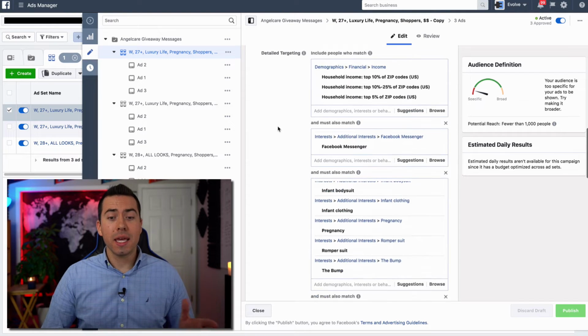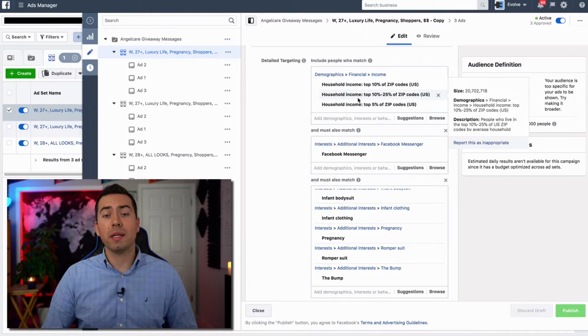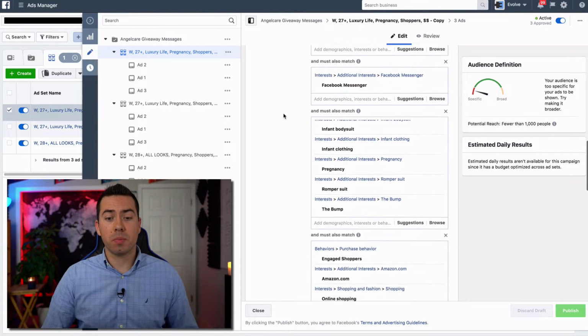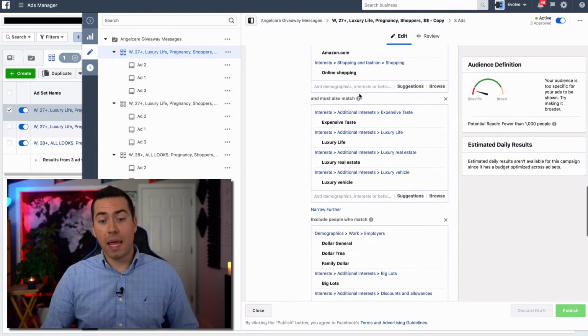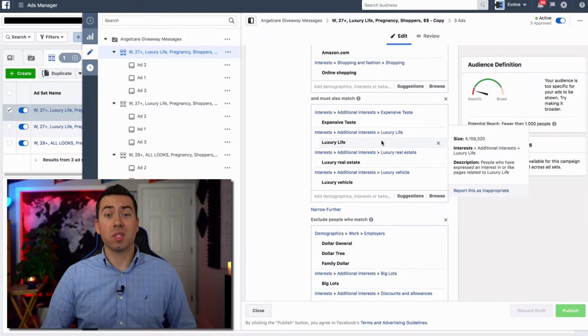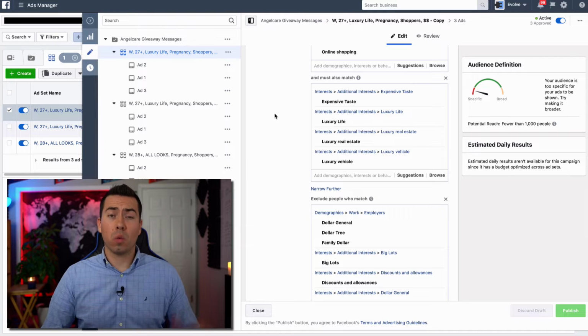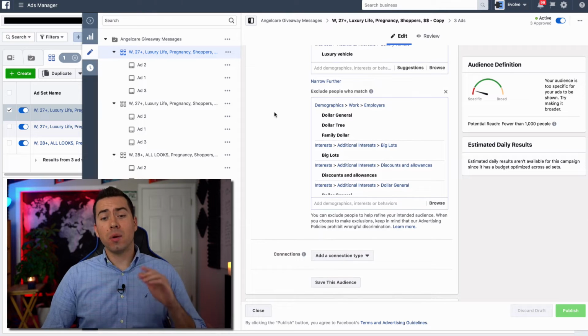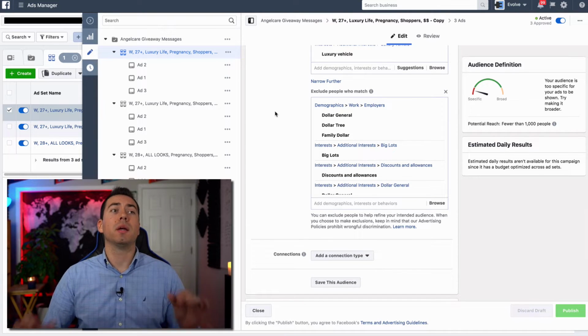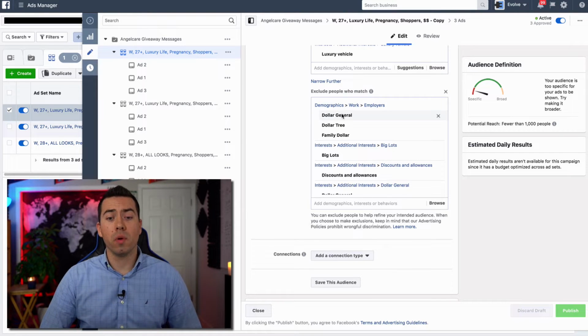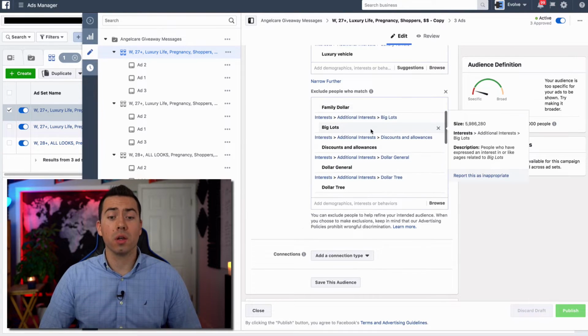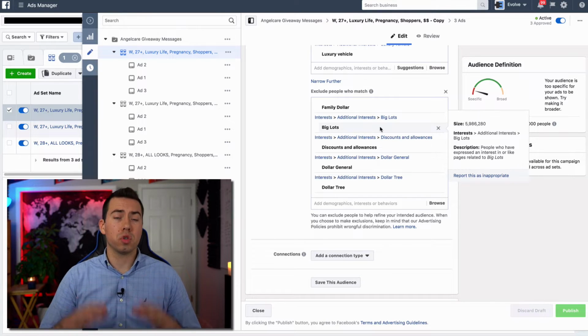But technically, if they are matching the higher income of the top percentage of zip codes, and they are a shopper, and they're into expensive stuff, then chances are that we're weeding out the lower income already just with that kind of targeting. But then here in the exclusions, this is where we are being double, triple, quadruple sure that we are doing our best to get rid of the lower income people. So we're excluding people that like Dollar General, Dollar Tree, Family Dollar, Big Lots. So a lot of these super, super cheap discount stores and brands, we're excluding those people out.